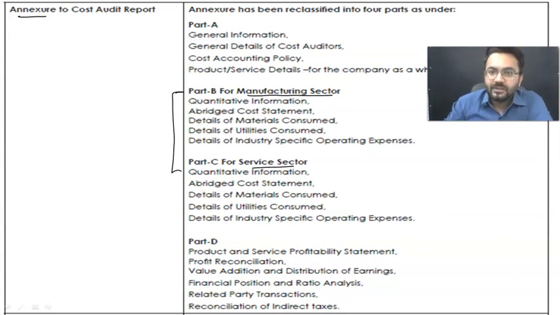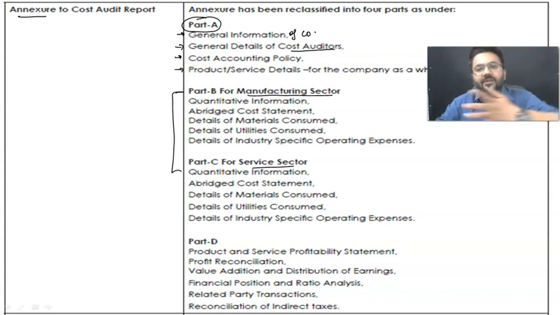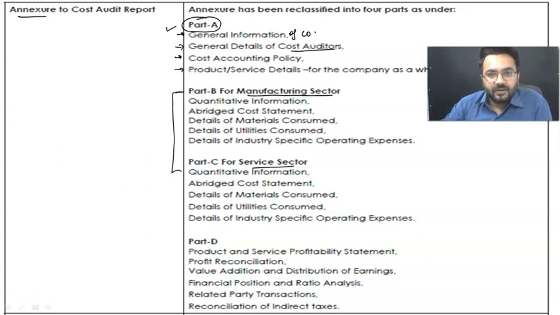You can choose accordingly. This part A is all about the general information, what kind of policy you have, what are the various products and services, the general information of the company itself, or you can say the auditee, and the details of auditors. This is mentioned all the time in the cost audit report.